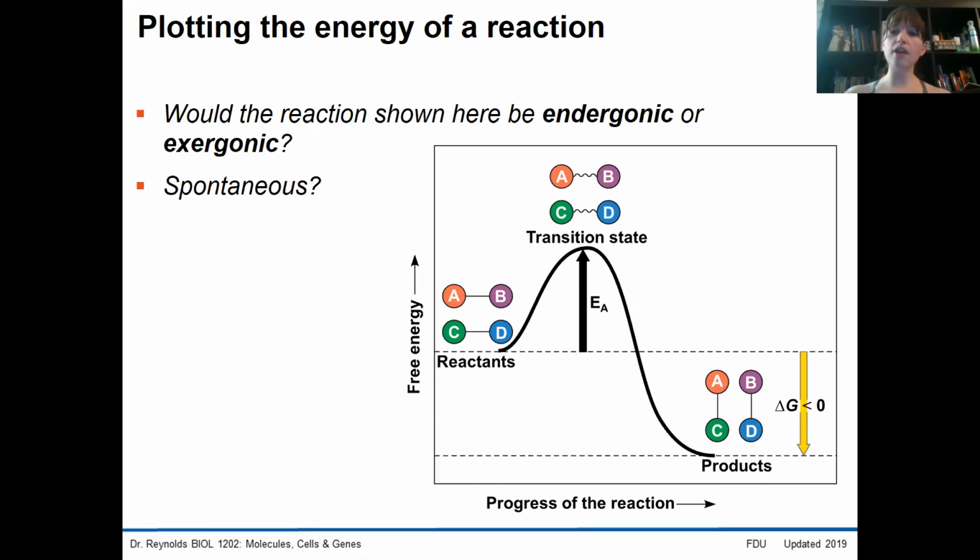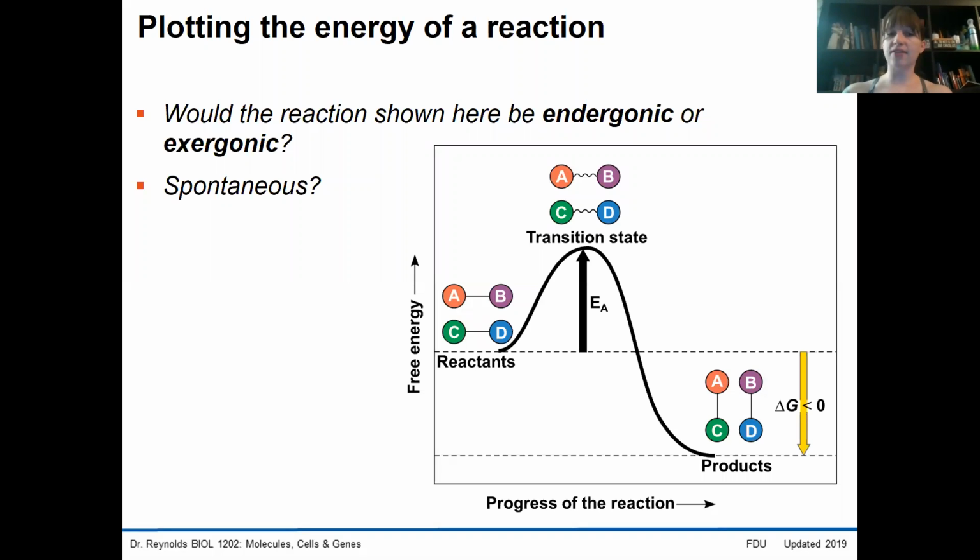We can plot this process of a reaction using our understanding of energy to get a better visualization of how this works. This is an example of a reaction curve. Along the x-axis is the progress of the reaction. We start at reactants and go through something known as a transition state. This transition state is going to be an intermediate on the way to producing products.